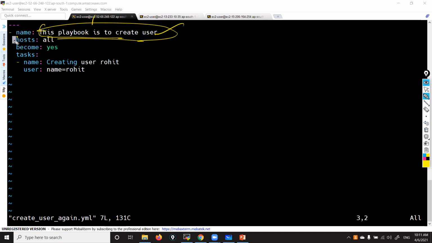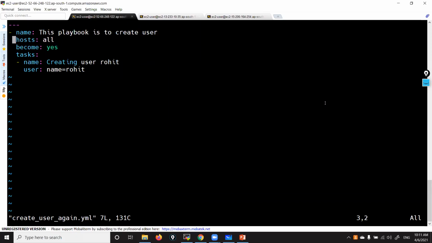After that, I am mentioning the target section. All means all nodes inside all groups. Instead of all, you can mention a group name, for example webservers, no problem, because in that group we have two nodes. become equal to yes.